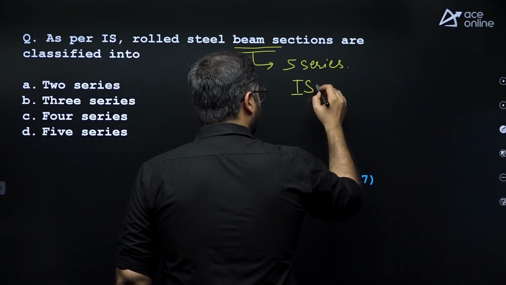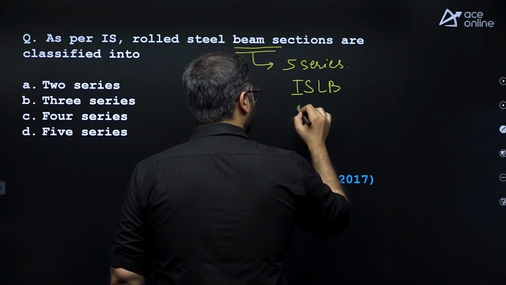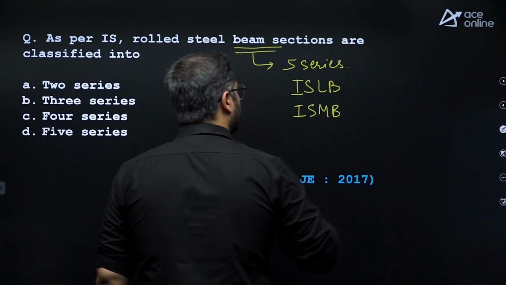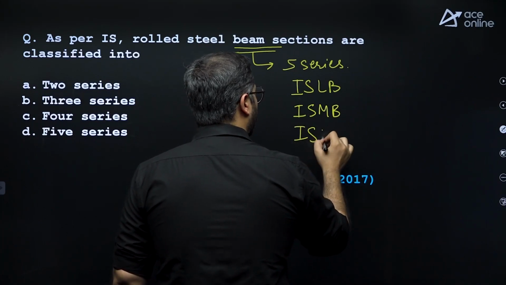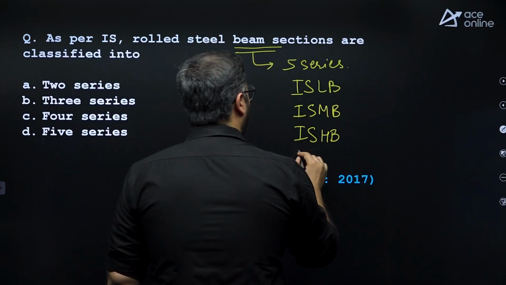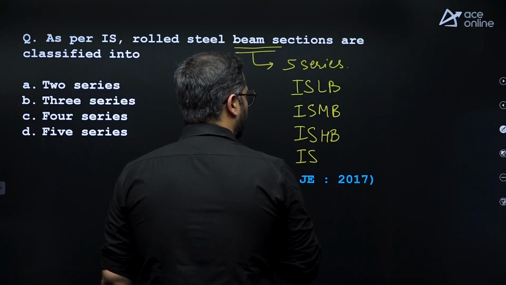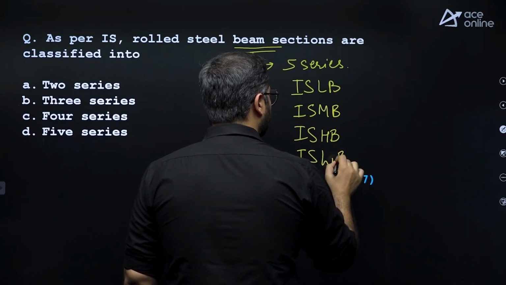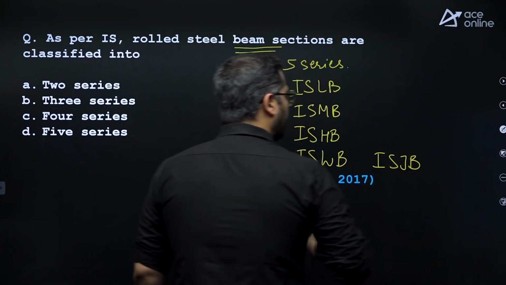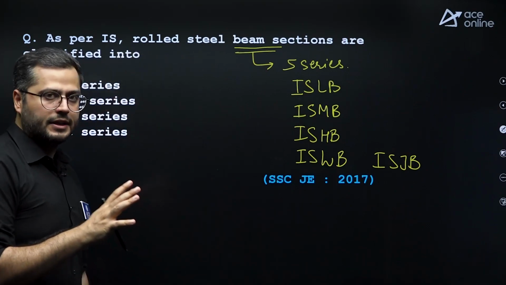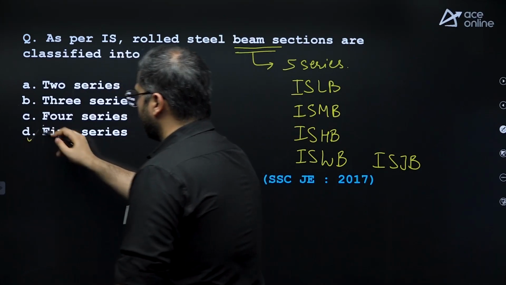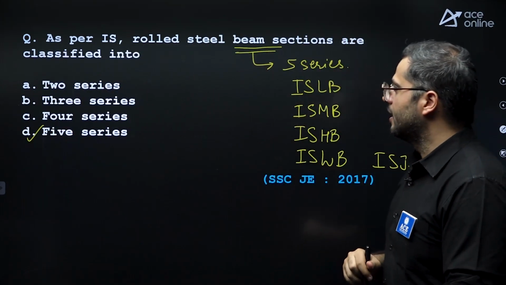Number 1 is ISLB, Indian Standard Light Beam, ISMB, Indian Standard Medium Beam, ISHB, Indian Standard Heavy Beam or High Beam, ISWB, Indian Standard Wide Flange Beam, and last one is ISJB, Indian Standard Junior Beam. So total 5 series of beam sections are there. So option D again is the correct answer, right?